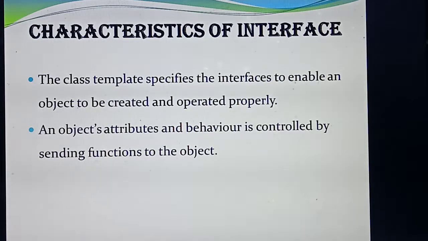No other choice. Okay. First point: class supports the interface concept, and it will also check whether the object is created properly and working properly. Next, attributes and behavior are controlled by what? Sending functions to the object. Understood? This is also an important 2 mark question. So today I have taught 3 questions. What are they? What do you mean by interface? What do you mean by implementation? What are the characteristics of interface? These 3 questions are very important.